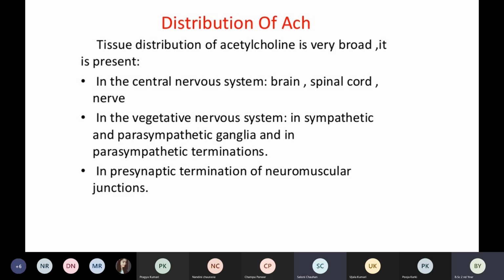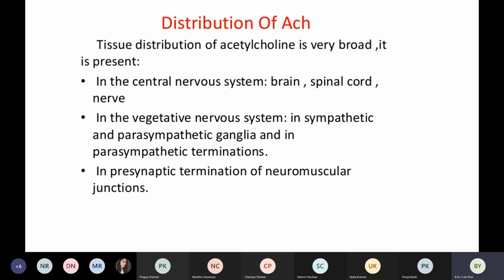Okay. So just remember that in the vegetative nervous system, acetylcholine is present in sympathetic ganglia and parasympathetic ganglia, regarding the afferent and efferent nerve cells. That is why it helps in transmitting the signal from the target point to the CNS and from the CNS back to the target point. And it is also present in the parasympathetic terminations. Terminations are basically the end points